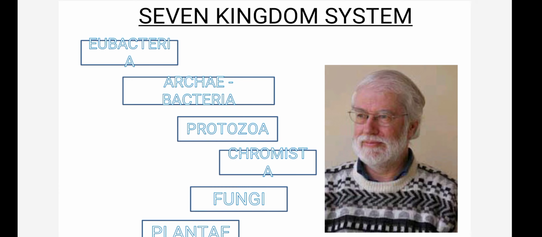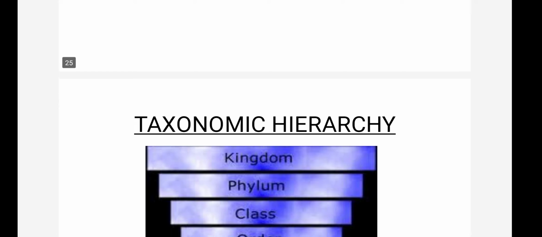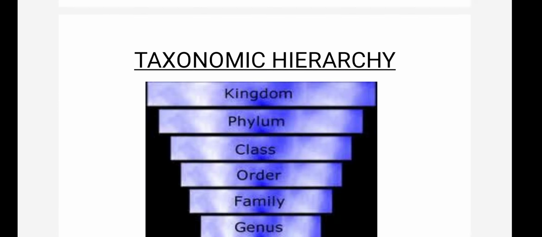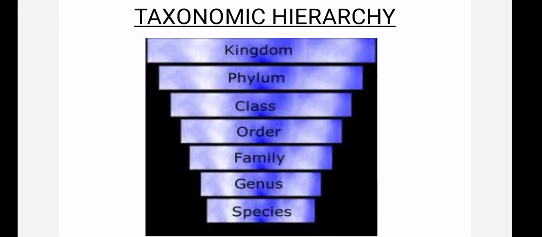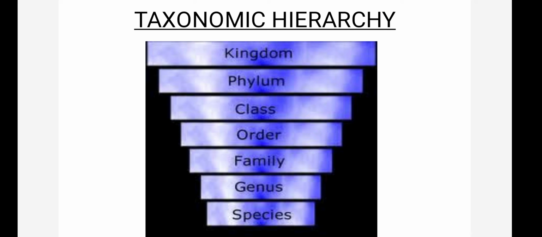Now, in the taxonomic hierarchy, when you are classifying organisms, this is the definite address for the organisms. For each and every organism, we have to give the scientific name. The scientific name is the combination of genus name and species name, the last 2 names, genus and species. That describes the scientific name, and then after that family, order, class, phylum, kingdom. So this is the taxonomic hierarchy.